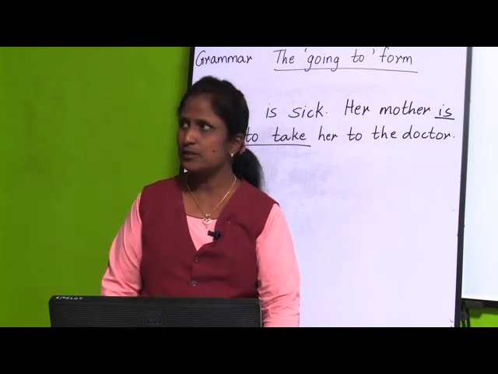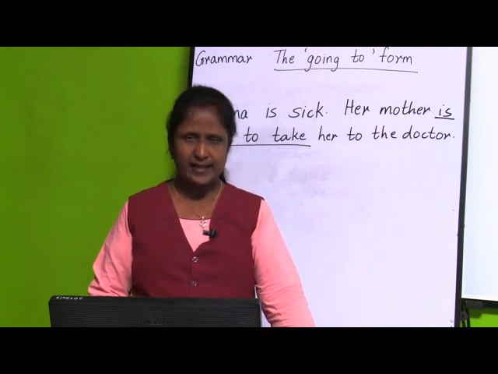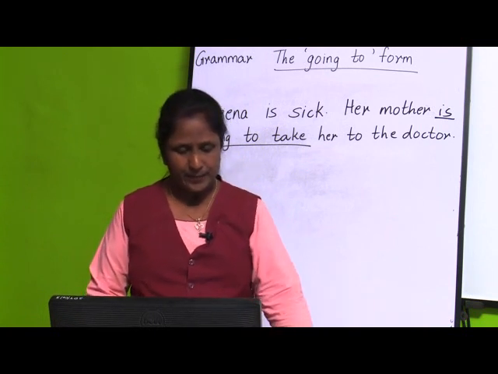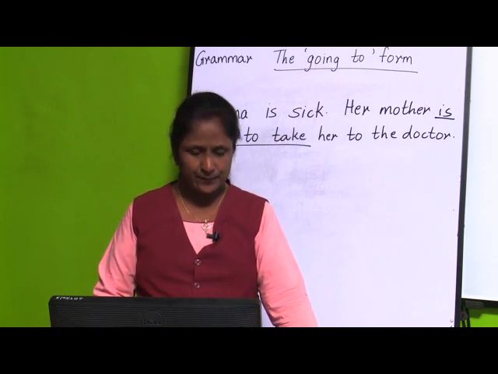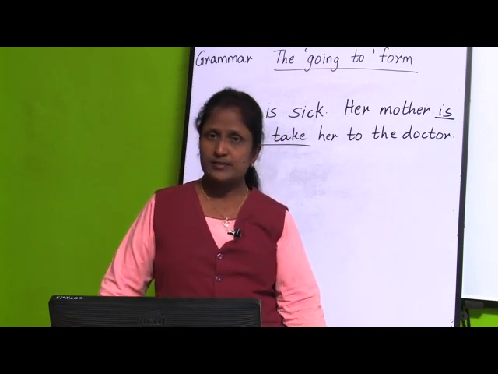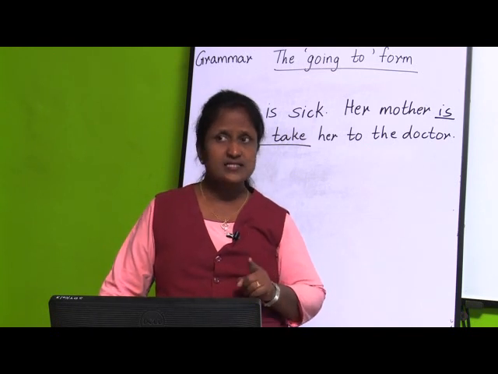Now, children, if you turn your page, you see some exercises over here. Fill in the blanks with the going to form of verbs given in the bracket. Now, in the bracket some words are given. So, you have to write the answer. Vijay dash buy the movie tickets on his way to his home. Now, how are you going to write this going to form? Vijay is going to buy.